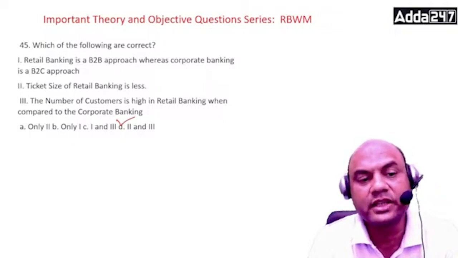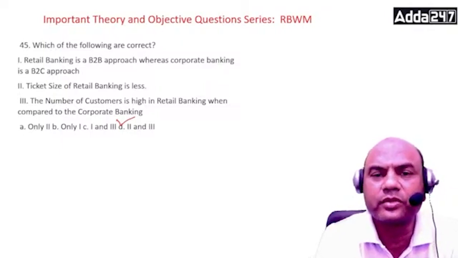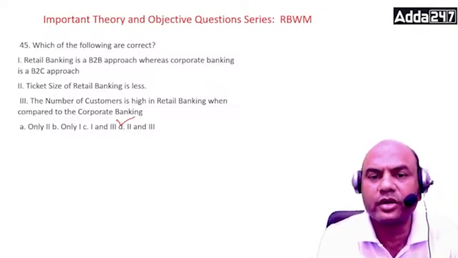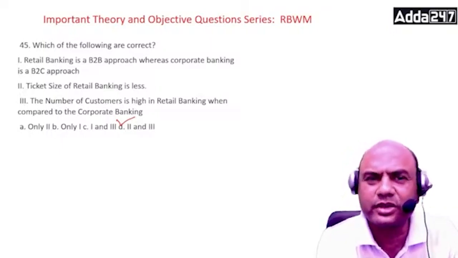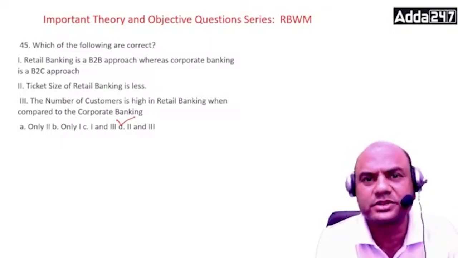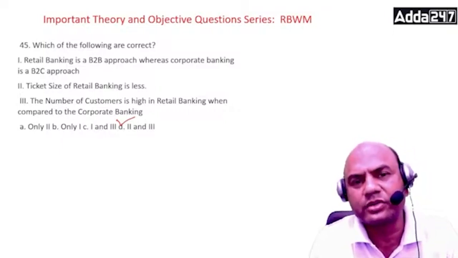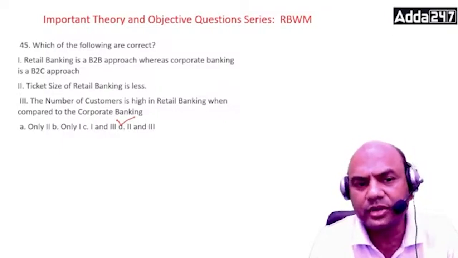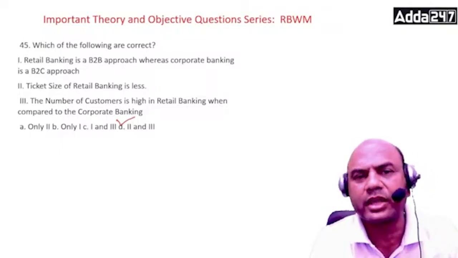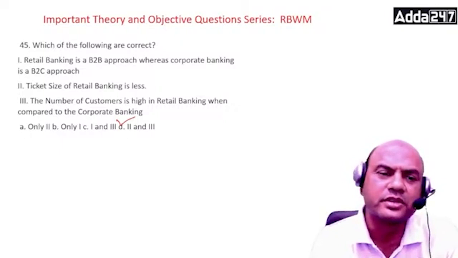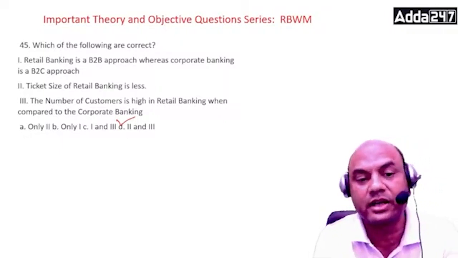Ticket size in retail banking is less, obviously less. In retail banking, what is the amount of loan we give? Loan is max to max 1 crore, generally 1 crore, not above 5 crores at any cost, isn't it? Generally, we give loans up to 5 crores in retail banking. So that is known as less amount, because in corporate banking it starts with 100 crores. So that's why ticket size is less and number of customers is high in retail banking.